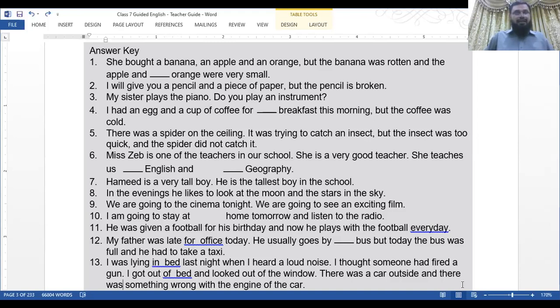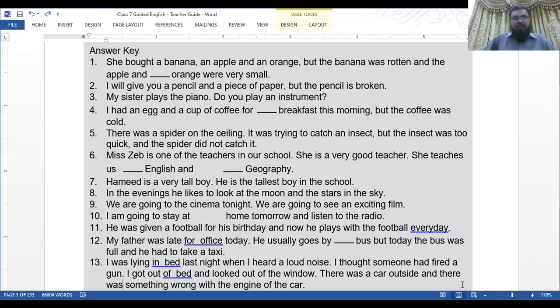Number 13. I was lying in bed. The bed, or bed, or in? Why do we need to put the or an, or if we leave it, it's okay. We can put it, but there is no need, because usually we lie down in bed to sleep or take rest.